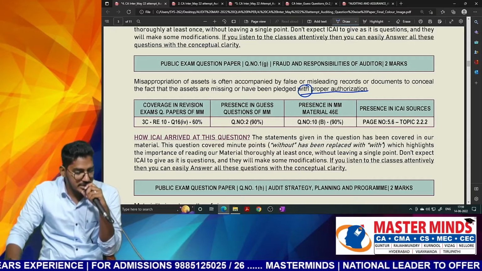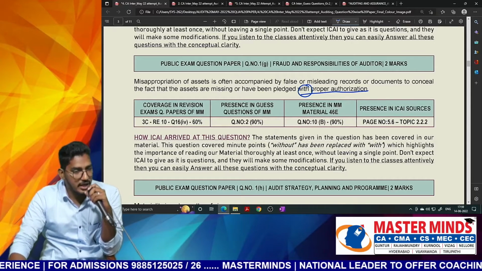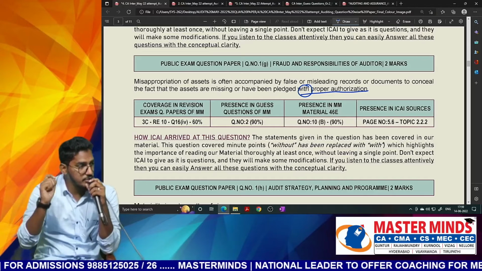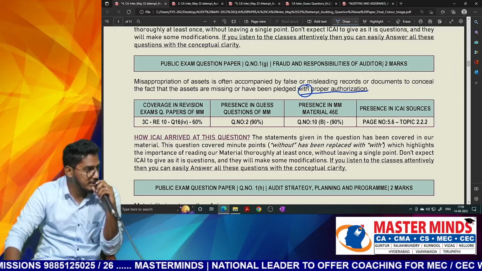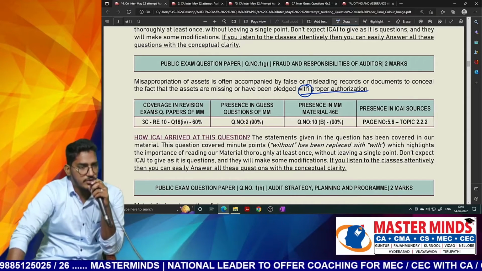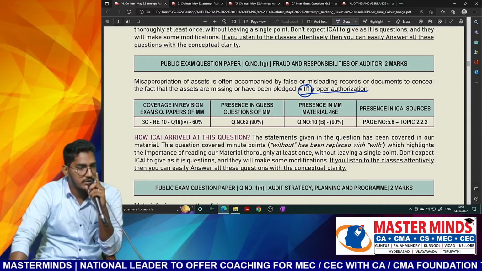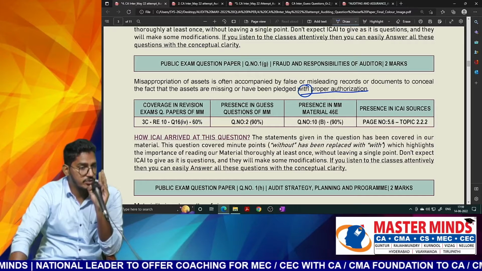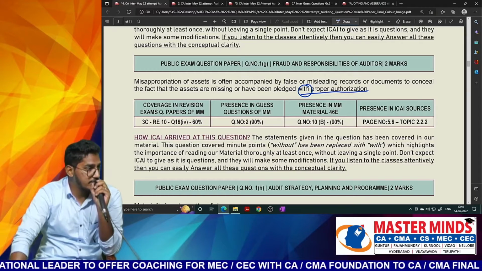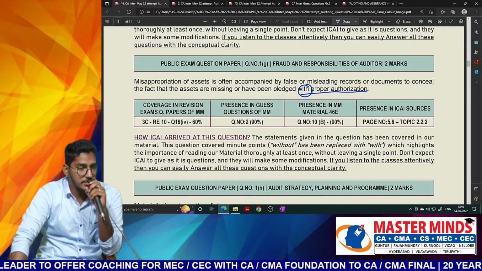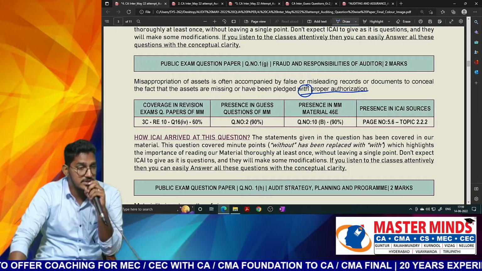So this also is an example of how minutely ICAI can test a question. Even very minute details you have to pay attention to. Especially in true or false statements, never jump to the answer just by giving one reading. You have to read it minimum twice. Minimum twice you have to read, and only then write the answers of true or false statements, and also MCQs.